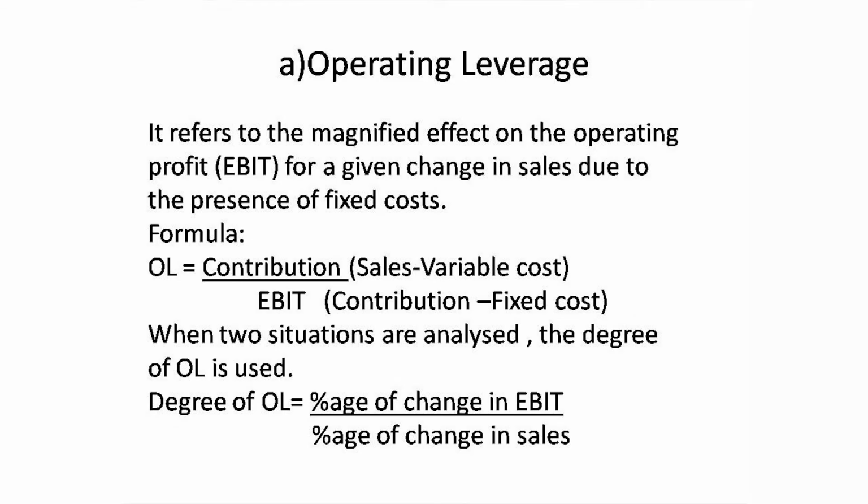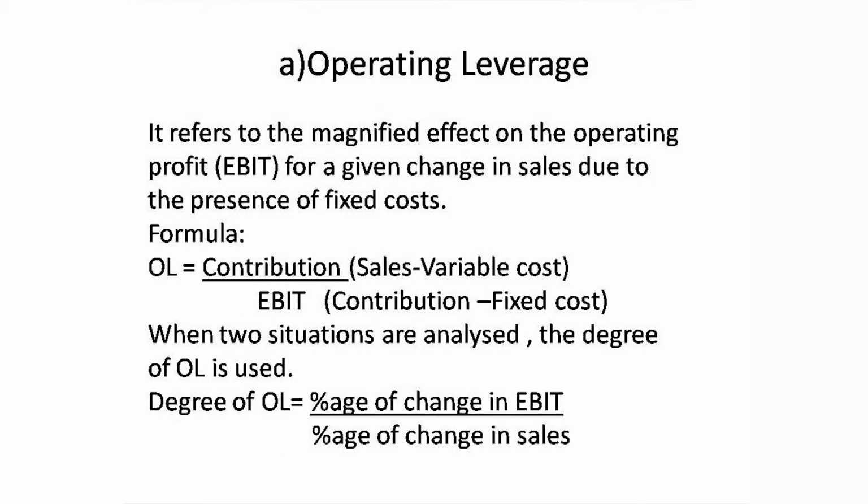The formula for calculating the operating leverage. Operating leverage can be measured by using the following formula. That is, operating leverage is equal to contribution divided by EBIT. How to calculate the contribution?